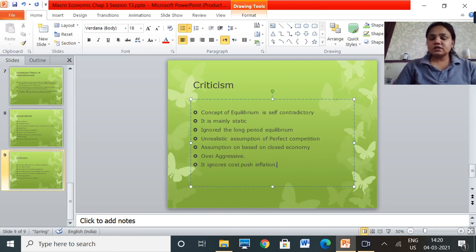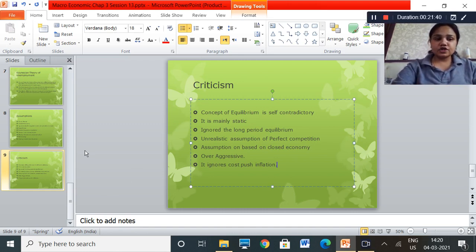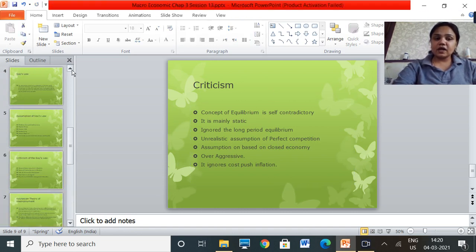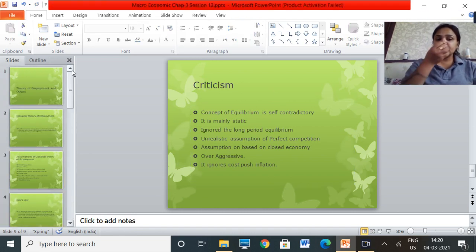So this is what we studied in today's class. You all can check for any other doubts you have. And these questions might be asked in two ways. Like I said, it could be asked as: mention JB Say's law and explain JB Say's law, or it could be asked as: what is the Keynesian law and explain the Keynesian law. There are no diagrams required to be drawn in these laws. You just have to focus on the theory and elaborate each and every point nicely, right? Thank you.